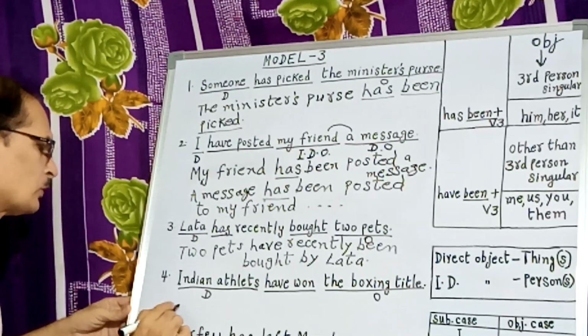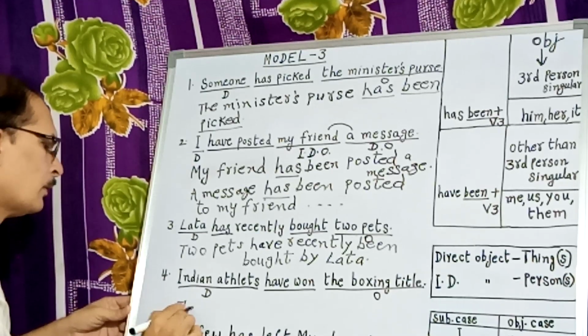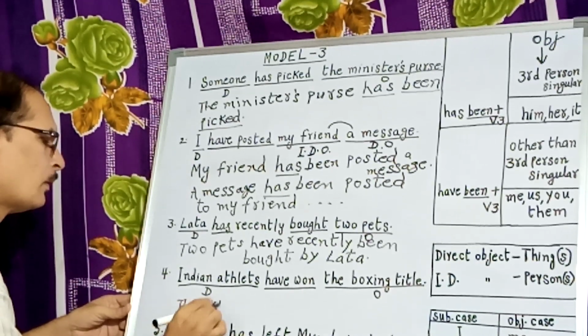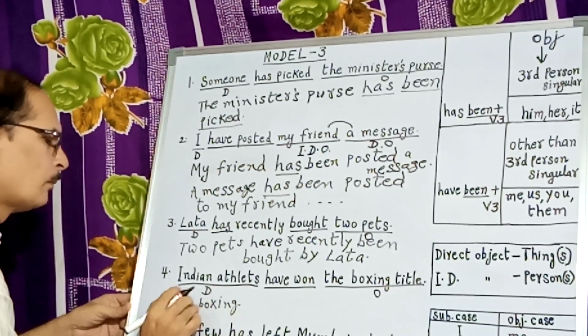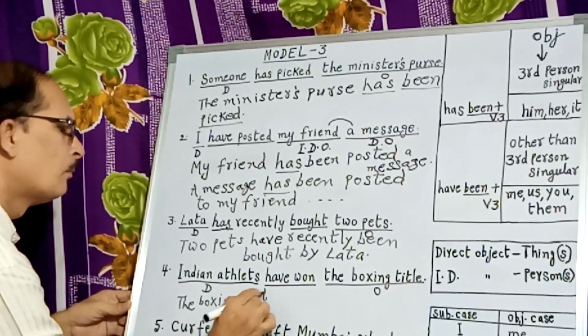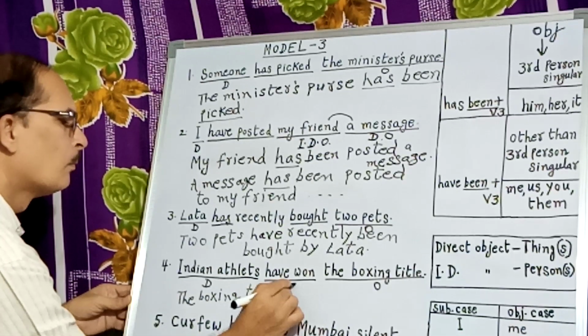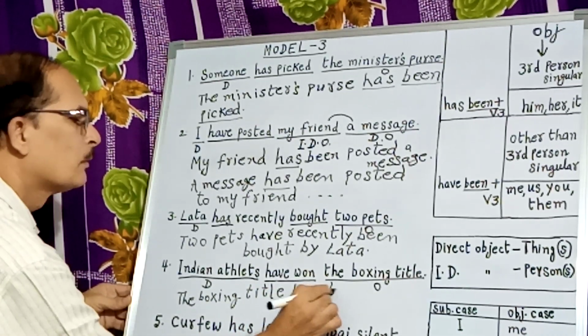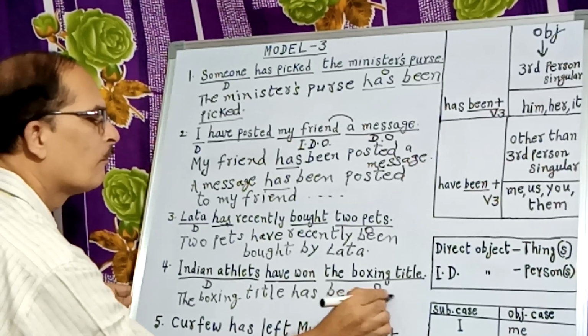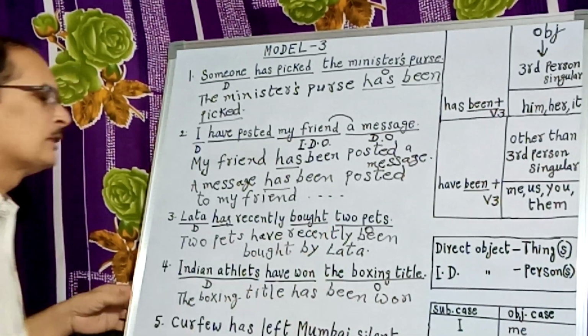So the boxing title has been won. That is the V3.